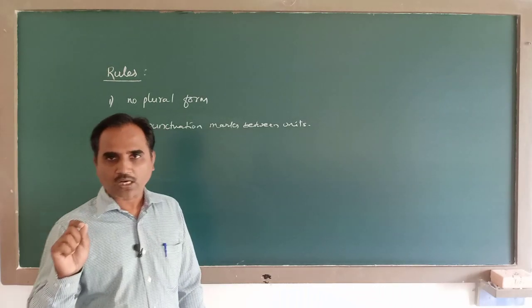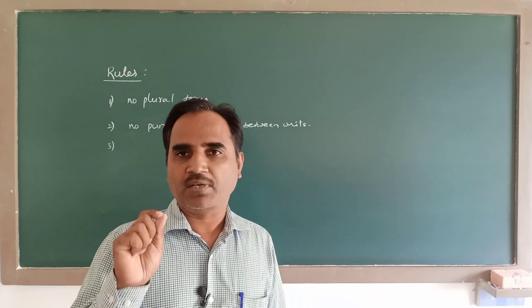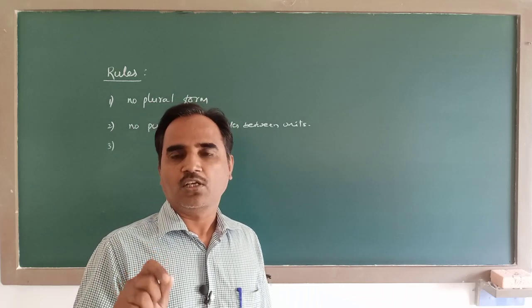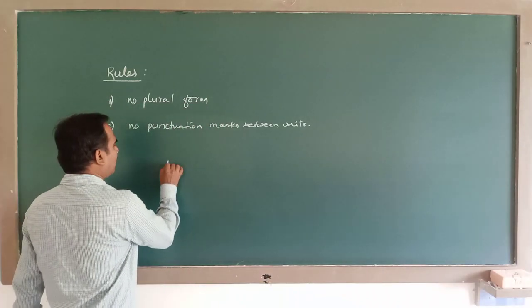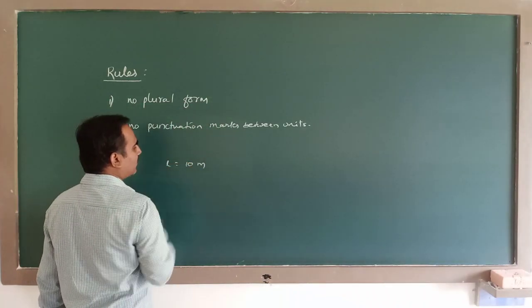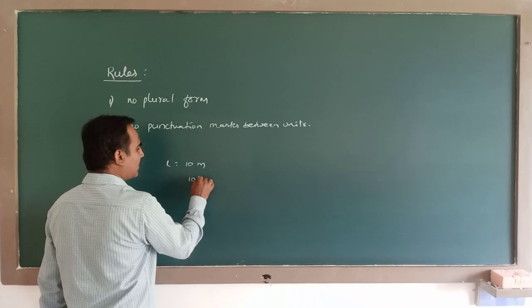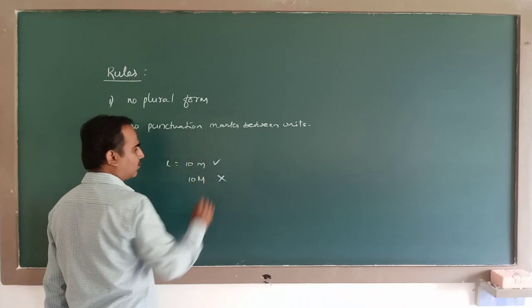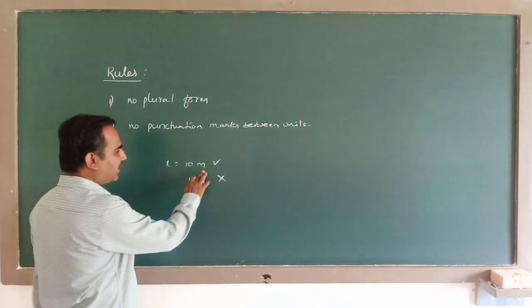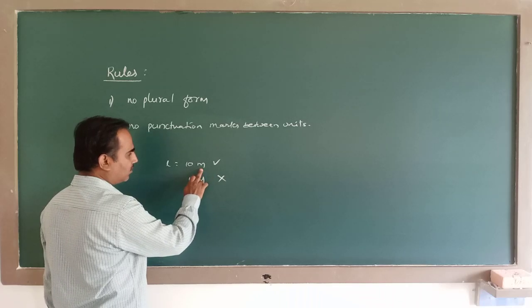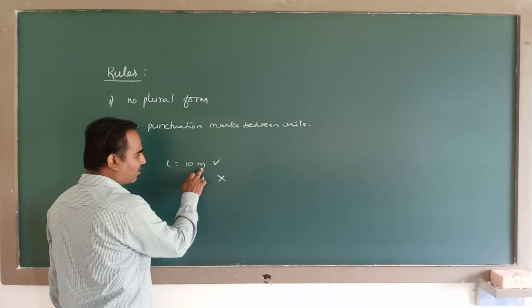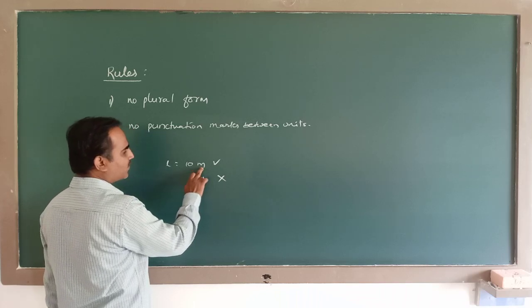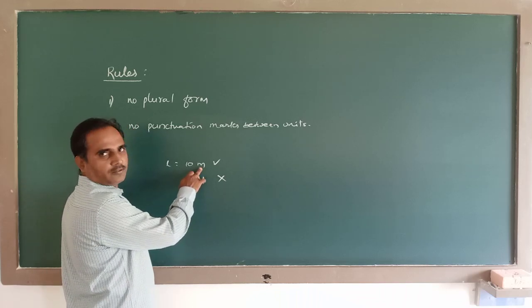For example, length 10 meter. If you write it with a capital M, it becomes wrong, because meter is not the name of a scientist. So when a unit is not named after a scientist, it must be expressed in small letters only.